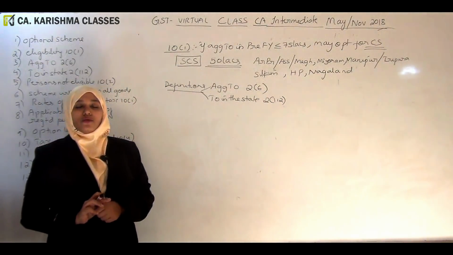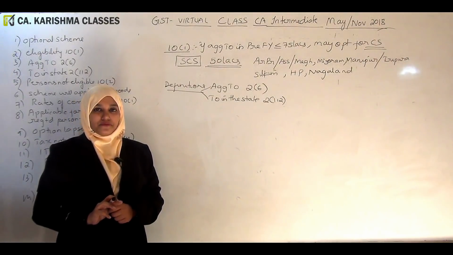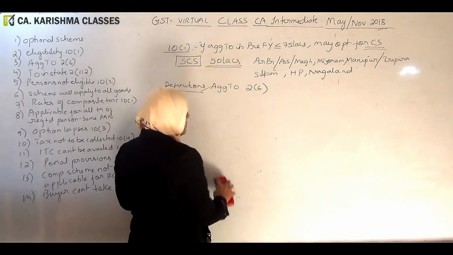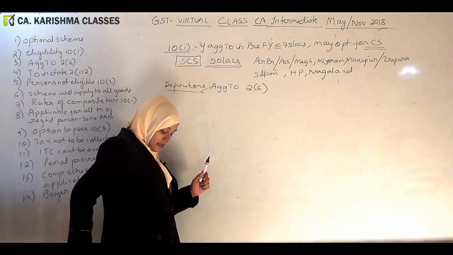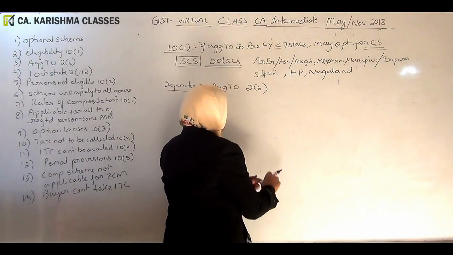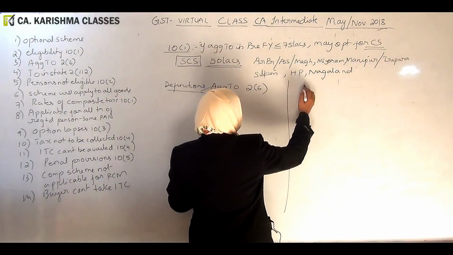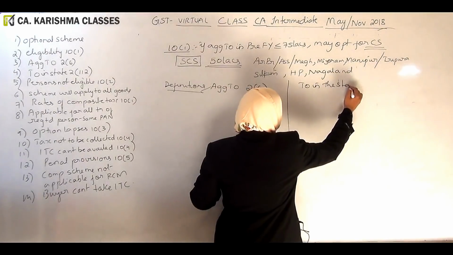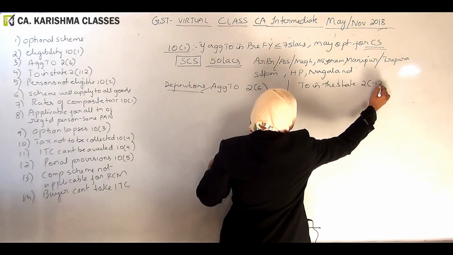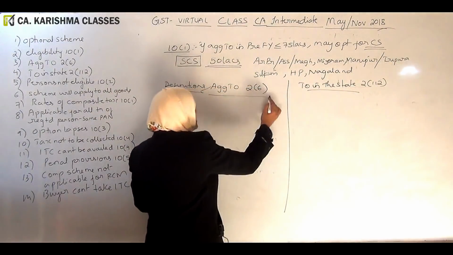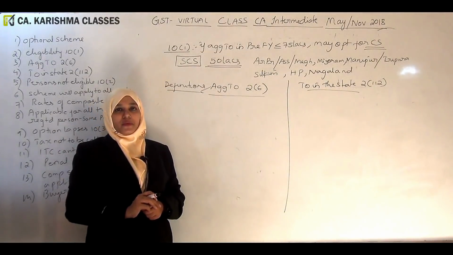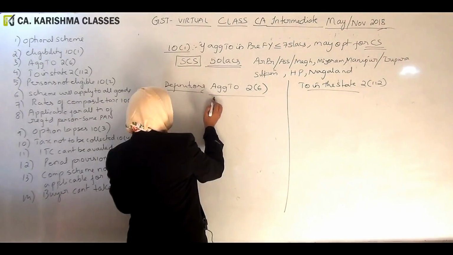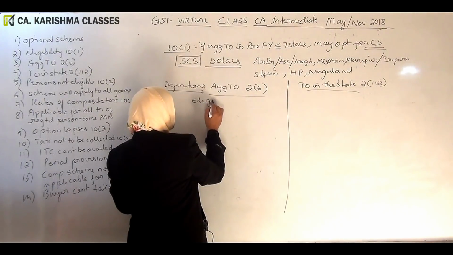Why do we need to know these definitions? What is the reason? Let me write here why we are discussing these definitions. Here I am putting turnover in the state, which is also defined under section 2(112). What is the necessity to know these words? The term aggregate turnover is required to know the eligibility.